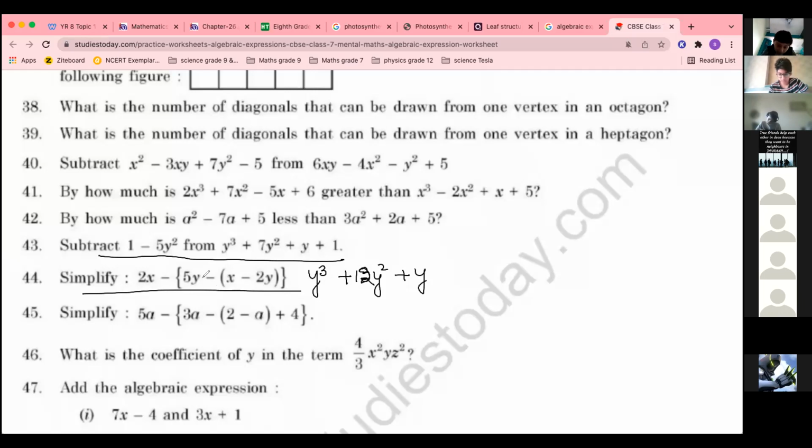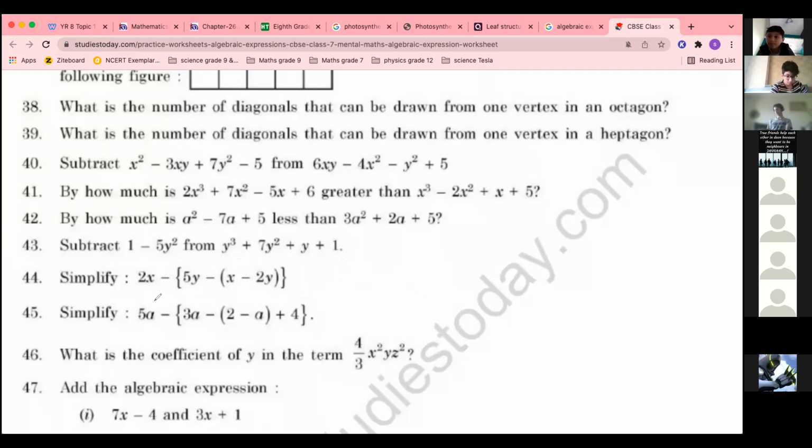Simplification. Keep the minus in mind. First you have to solve the smaller bracket and then the bigger bracket. Okay, so step by step, please do it and give me the answer quickly. You don't have a 12 noon class now, so 5 minutes extra I can take. Chalo.